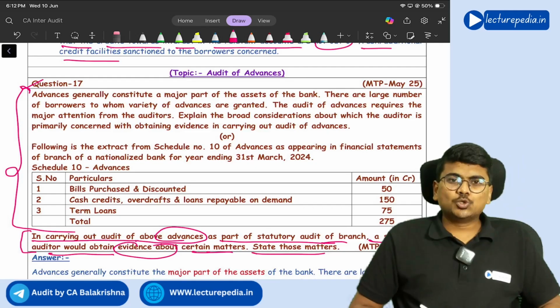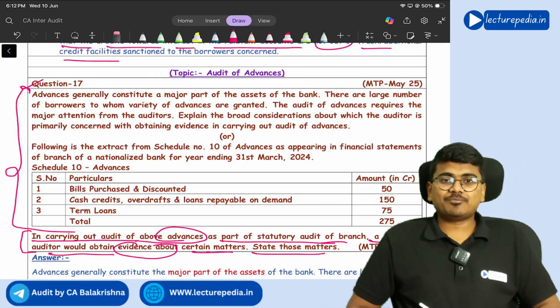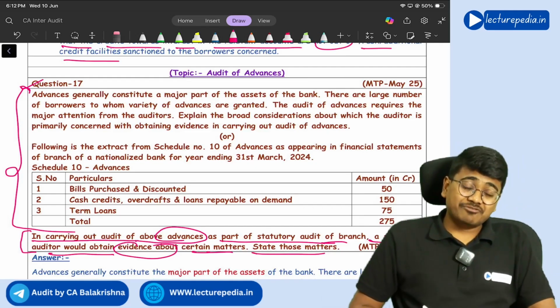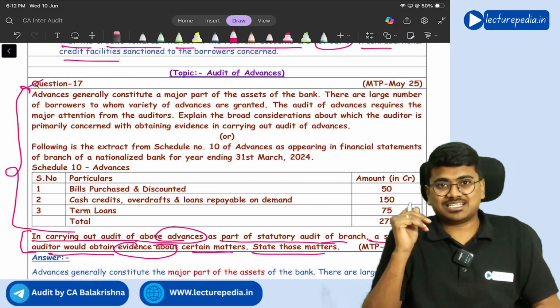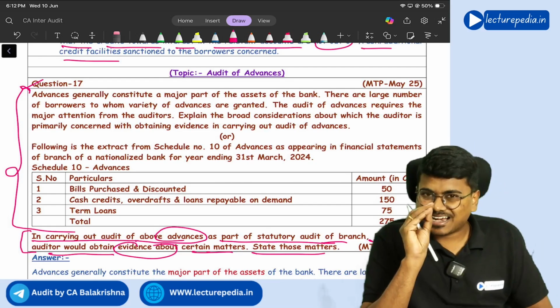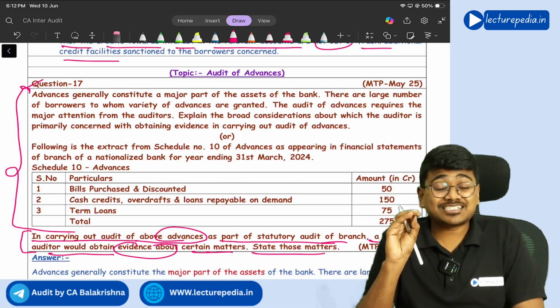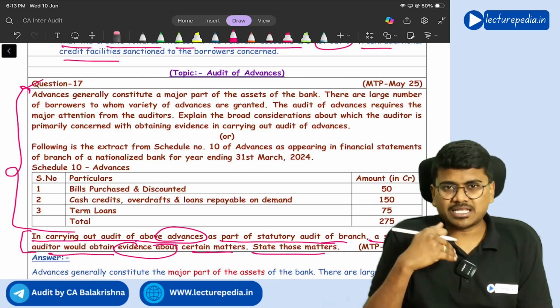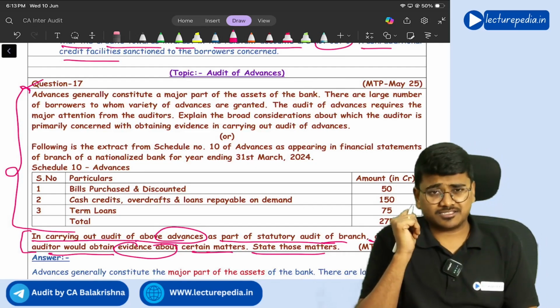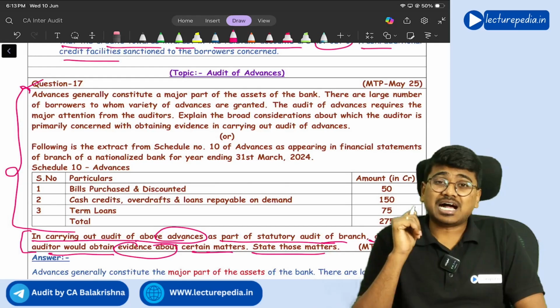So, while doing the audit of advances, you will obtain evidence with respect to what aspects of advances? Tell me. Nothing but there will be certain assertions relating to the assets, correct or not? Is the advance given by the bank an asset to the bank? Yes. So what are the assertions?